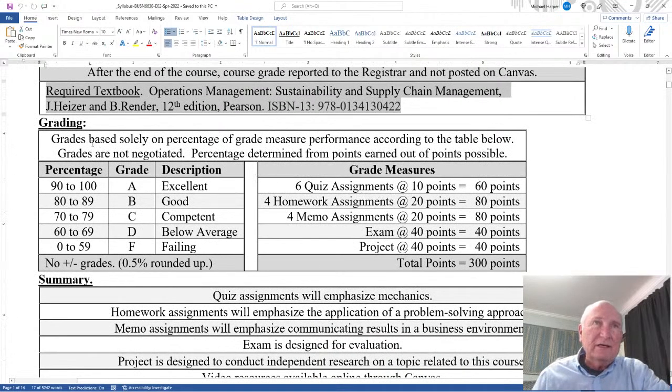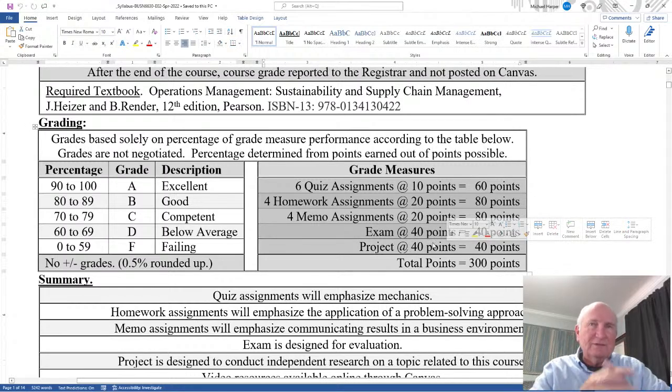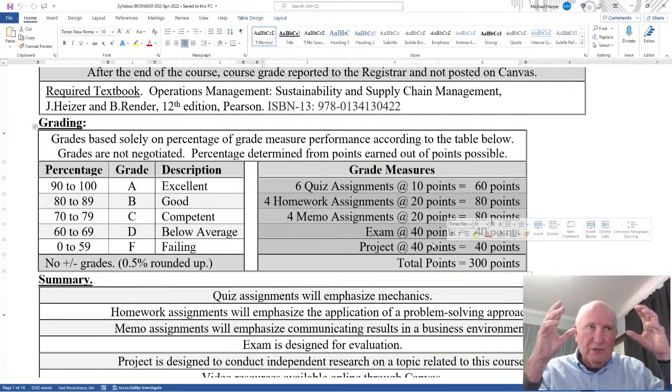Now, grading is based solely on percentage of grade measure performance according to the table below. And what I mean by that is you have 6 quiz assignments, which are 10 points each, 4 homework assignments, 20 points each, 4 memo assignments, 20 points each, an exam and a project. Whatever points you earn, you divide by the total possible points.